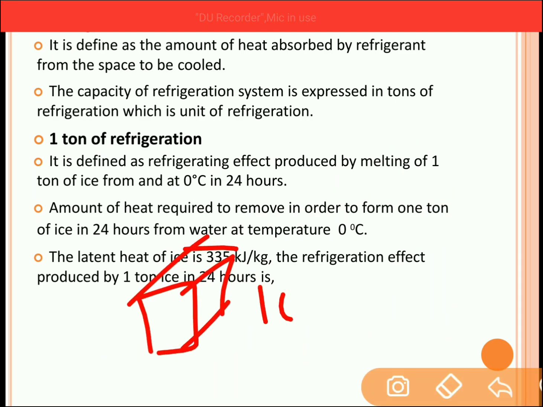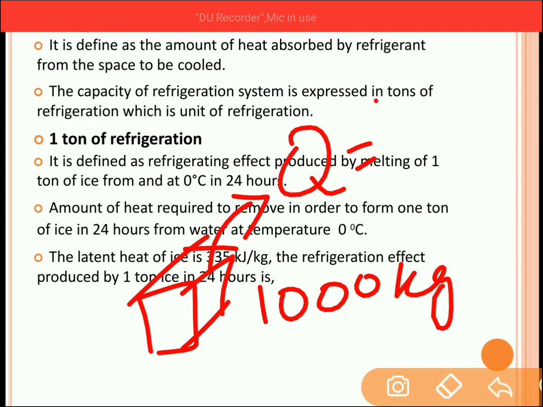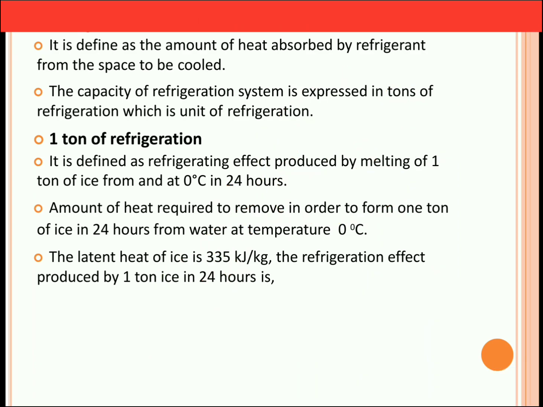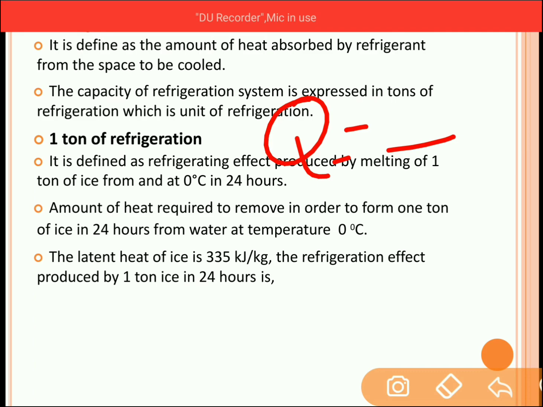The weight of this ice is 1000 kg, and we have to remove the heat from the ice. Now what should be the amount of heat which is to be removed from the ice of 1000 kg so as to produce water at 0 degrees Celsius? This process takes place for 24 hours. So for 24 hours we need to remove a certain quantity of heat, to melt it at 0 degrees Celsius. So let us find out the amount of heat which is to be removed. When this amount of heat is found out, that is equivalent to the 1